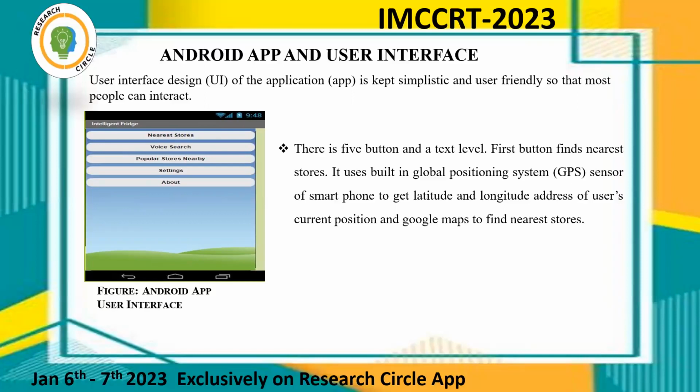The first button finds the nearest stores. It uses the built-in Global Positioning System, GPS sensor, of the smartphone to get the latitude and longitude of the user's current position, and uses GPS and Google Maps to find the nearest stores.